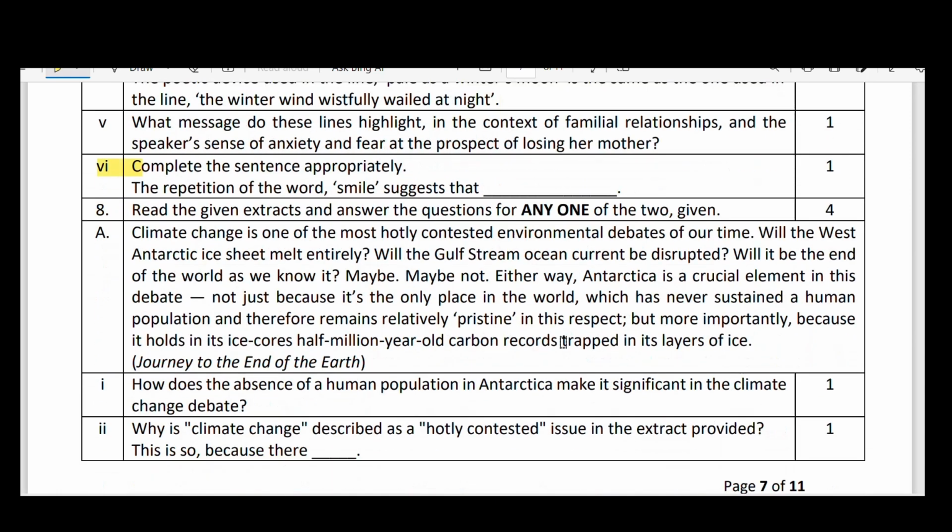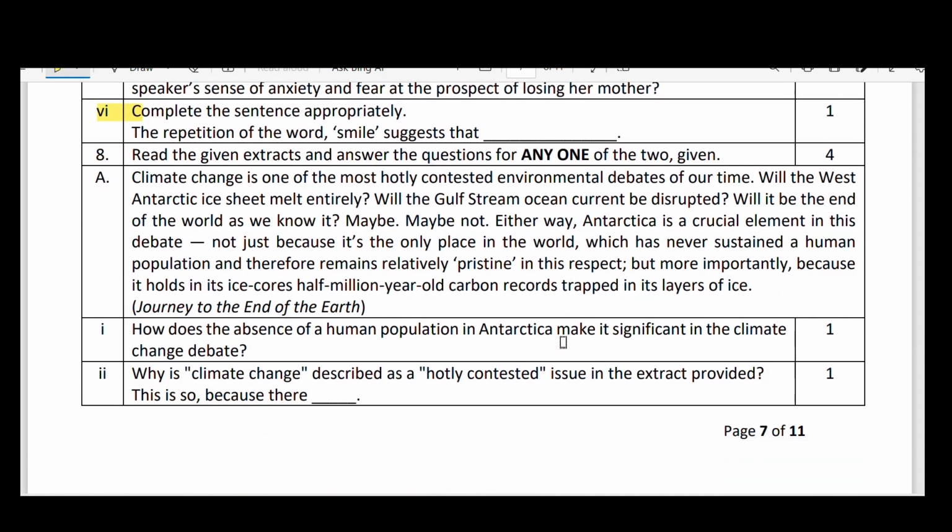Yes. Let us go to the second extract. That means the prose extract, mainly from Vistas. The next column, the eighth bit, is from Vistas. Climate change is one of the most hotly contested environmental debates of our time. So, there are many questions. Will the West Antarctica ice sheet melt entirely? Will the Gulf Stream ocean current be disrupted?